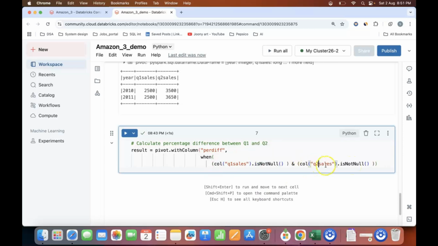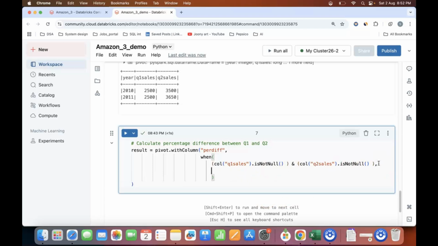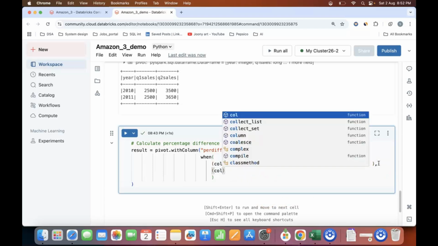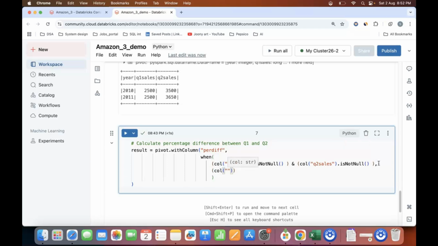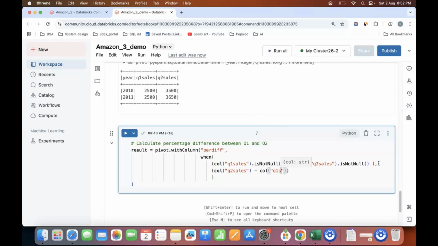This will be Q2 is not null, right? Now, the next thing that I will be needing here is this bracket gets closed here. Now I will calculate my column Q2 sales minus my column Q1 sales.